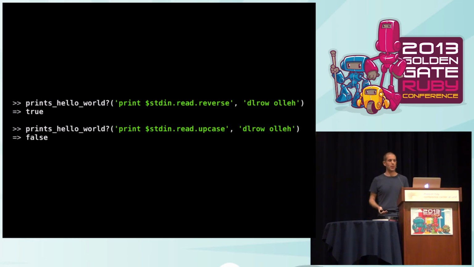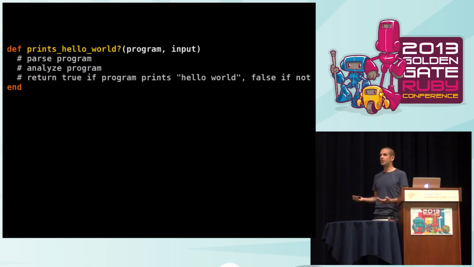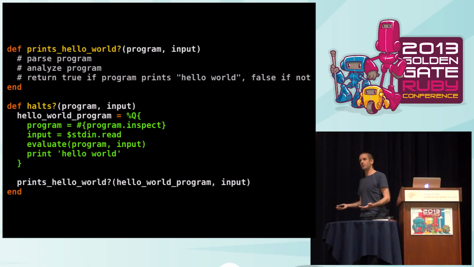No, it doesn't. And that seems kind of fundamentally reasonable. It seems like the kind of thing that we should be able to do. But unfortunately, if it was possible to write this program in Ruby, then you could also write this, which is an implementation of halts that uses the prints hello world checker to give the right answer for the halting problem.